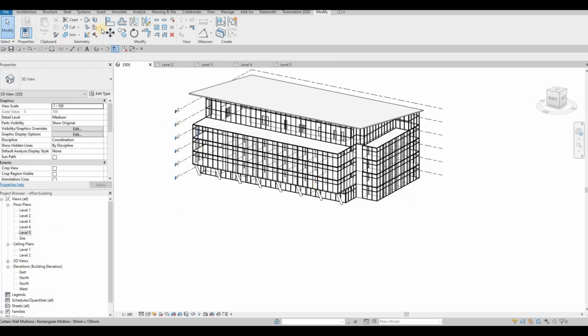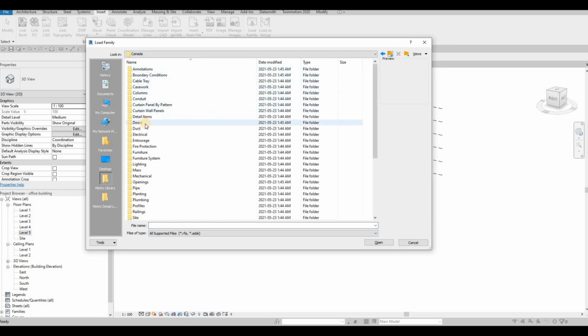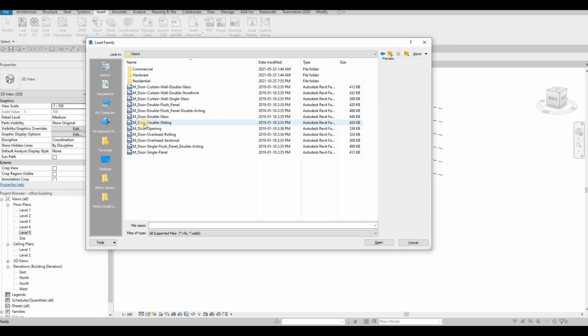So after that we need to go and insert the entrance door, and then we need to load the door. So go back and then click door, and then we need to look for curtain door, single glass.